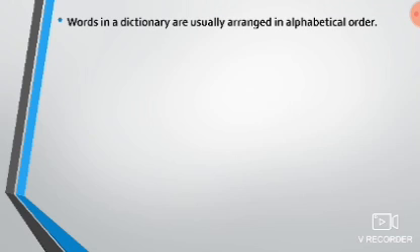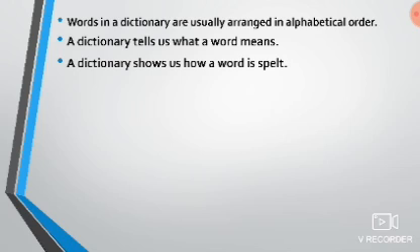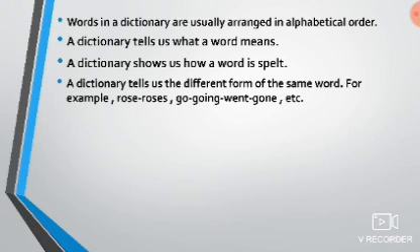Words in a dictionary are usually arranged in alphabetical order. A dictionary tells us what a word means. A dictionary shows us how a word is spelled. A dictionary tells us the different forms of the same word.